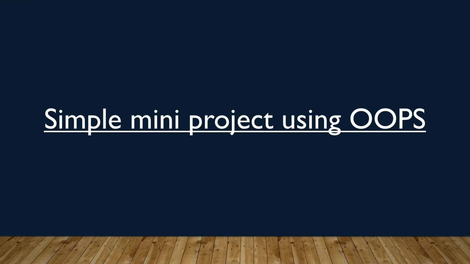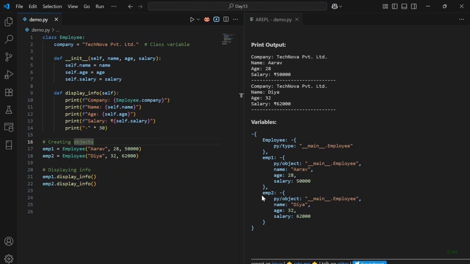Next, let's look into a simple mini project using OOPs concepts based on the topics that we have covered in this session. Let's see this with an example. Just consider you are building an application for a company to store employee information. Each employee has a name, age and salary, and they all work for the same company. Let's look into the logic for this scenario in order to understand it better.